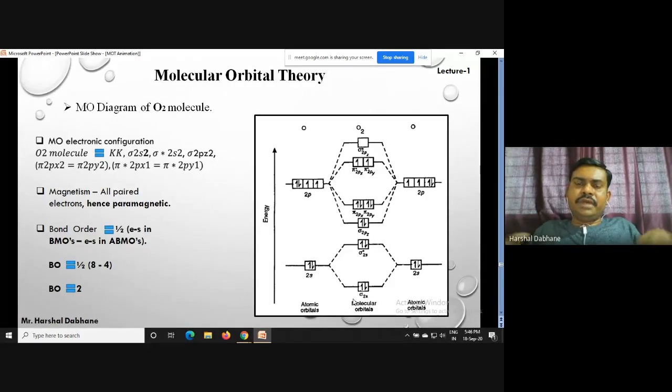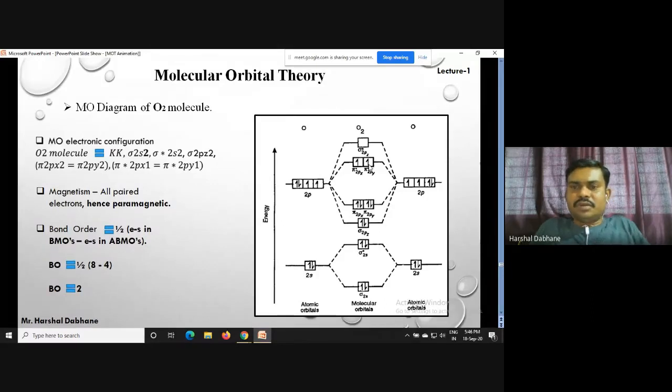Whenever we eject an electron from any molecule, the electron having the highest energy is preferentially ejected. When we observe this diagram, these two electrons have higher energy. This is an energy axis which is vertically upward, so these two electrons have the greater energy. When we do the oxidation, or eject one electron from oxygen, one of these electrons goes. I already told you, these are degenerate orbitals, meaning they have the same energy. So we have a choice: we can eliminate this one or that one, both are the same.